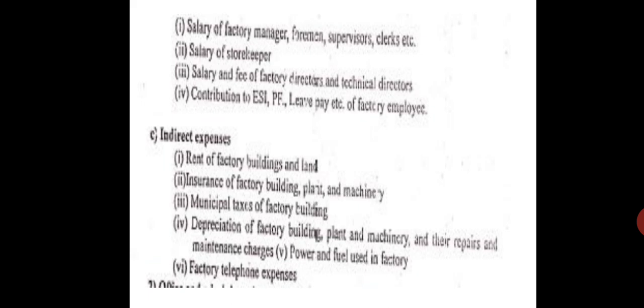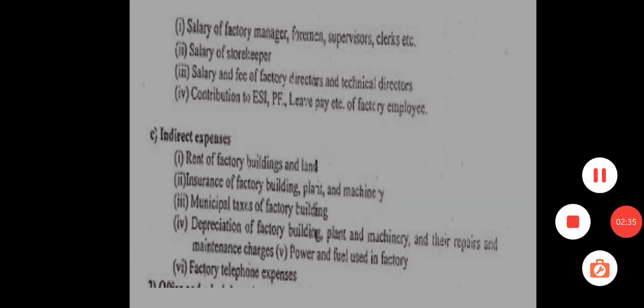Now you have the salary of factory managers, foremen, supervisors. These are all indirect wages, not labor. Now we are discussing indirect wages to people. The factory manager is not directly manufacturing, and the foreman is like supervisors. They are not clerks.